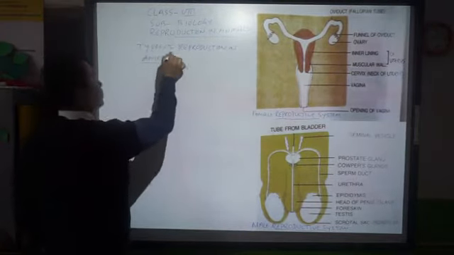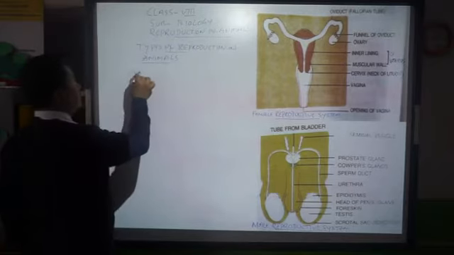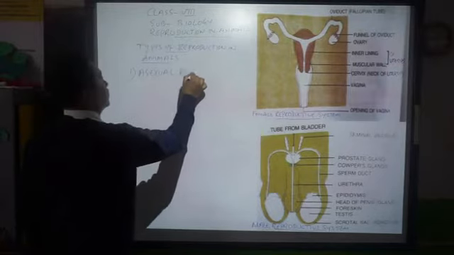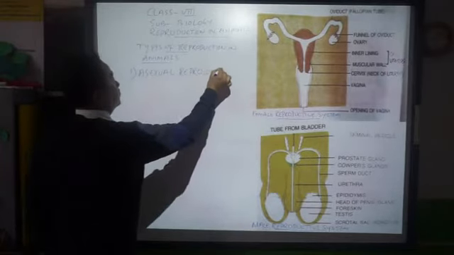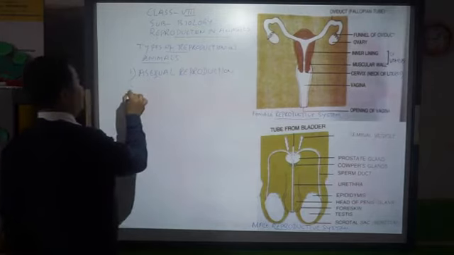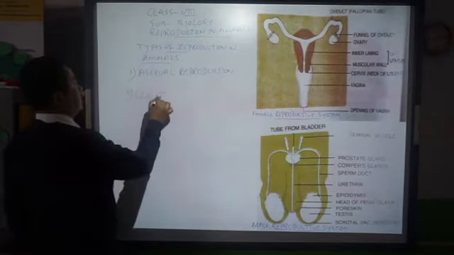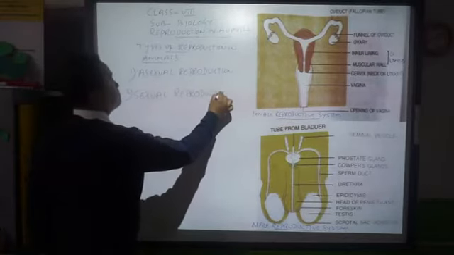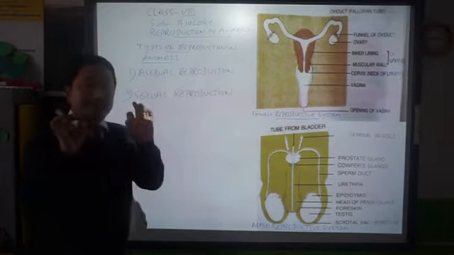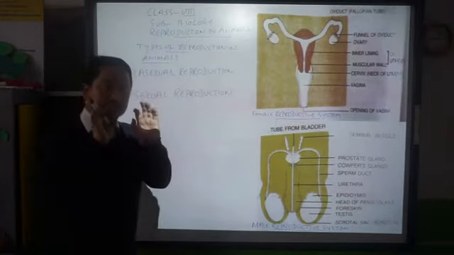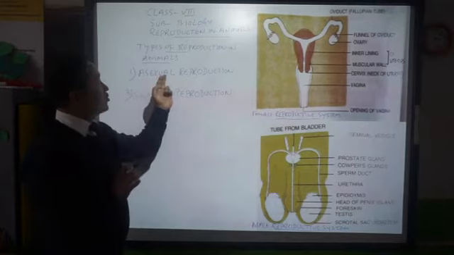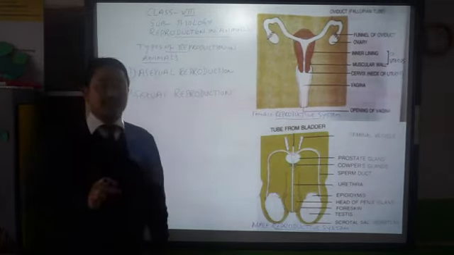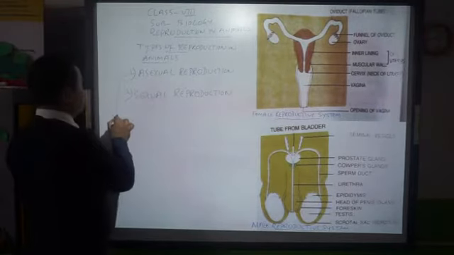That is asexual reproduction and sexual reproduction. Okay? So this reproduction in animals is also of 2 types, asexual and sexual. So first we'll talk about asexual reproduction.